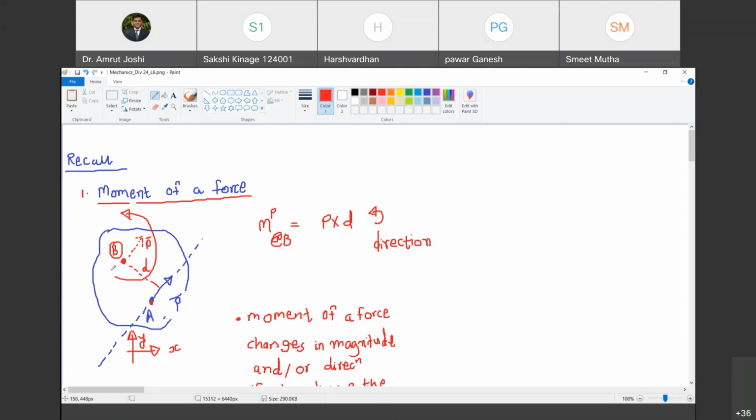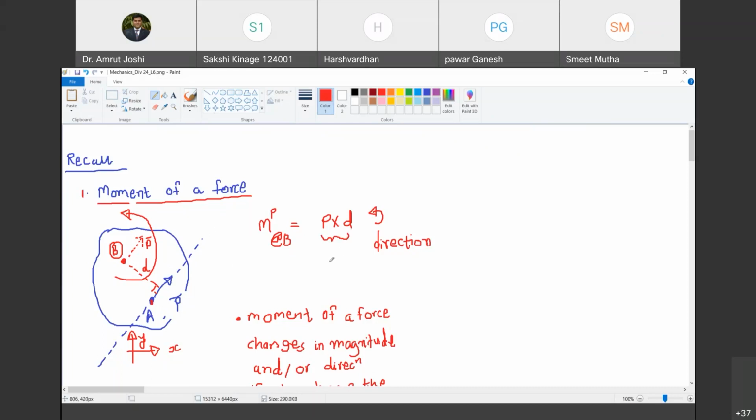And in scalar notation, how do I write the magnitude and direction of this moment of a force? I have told you the procedure. You extend the line of action of P, which I have done in blue dotted line. Can you see that? Yes, sir. And then, from the point about which you have to calculate the moment, drop a perpendicular on this line of action of the force, and if the perpendicular distance is d, then the magnitude of the moment of a force is equal to P into d by definition. Are you with me?